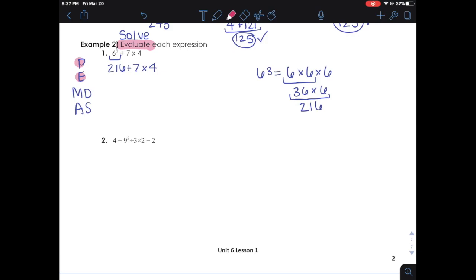Do we have multiplication or division? We do have a multiplication problem in there, so let's go ahead and solve that. We have 7 times 4. 7 times 4 is 28. We made our one change, and we rewrite everything that wasn't underlined. Are there any more multiplication or division problems? Nope. So we move on to the last step, which is addition and subtraction. We only have one operation left. It's an addition problem, and it's 216 plus 28. Okay, when I add that up, we get 244. 244 is our final answer.